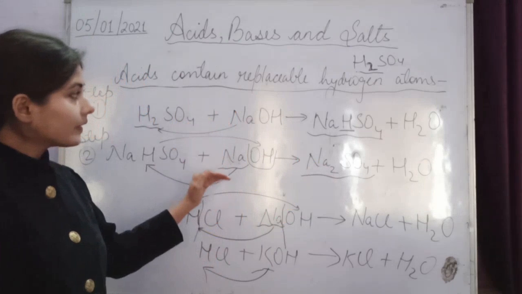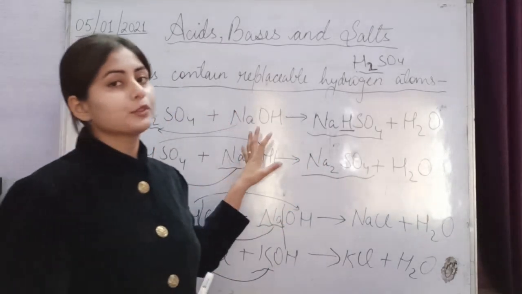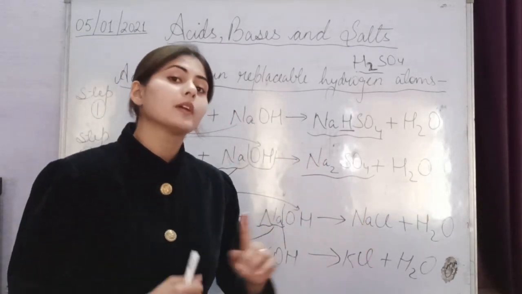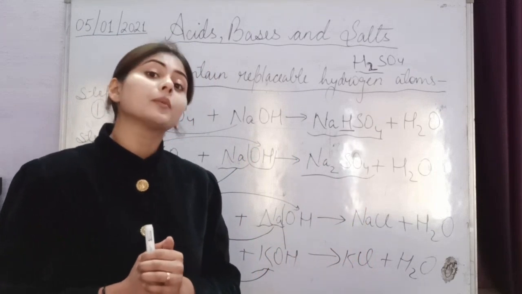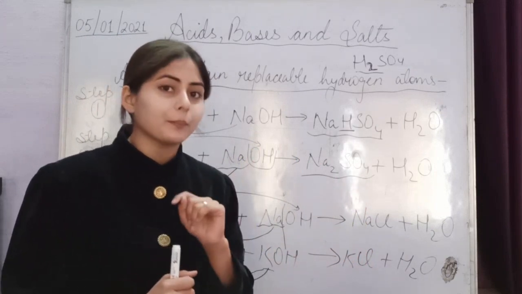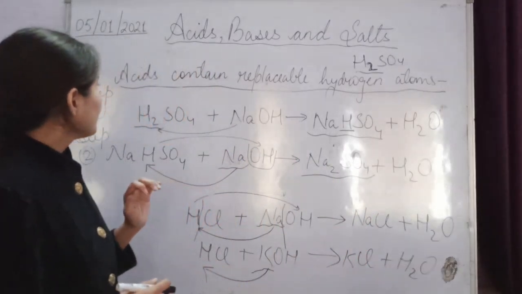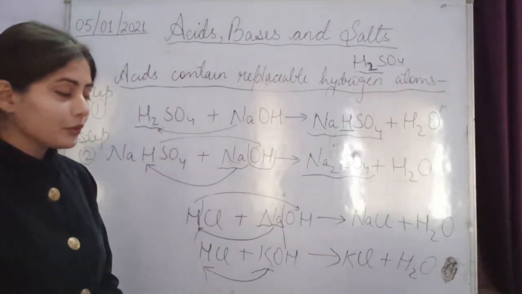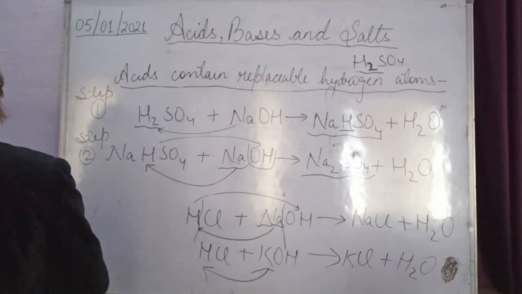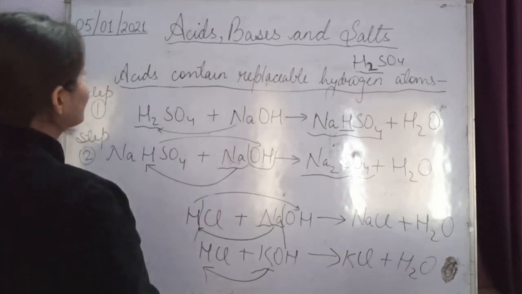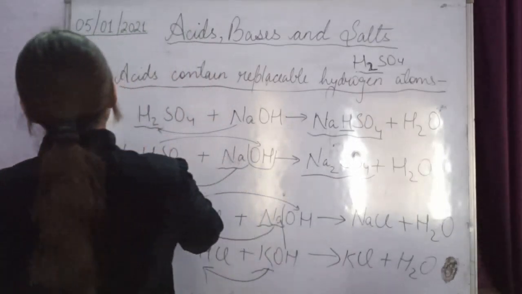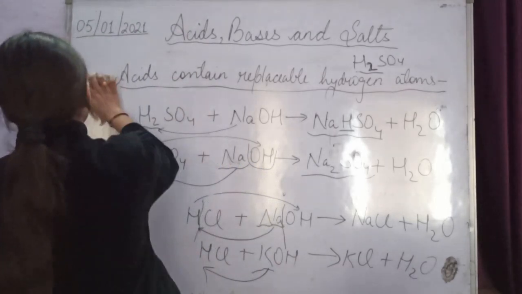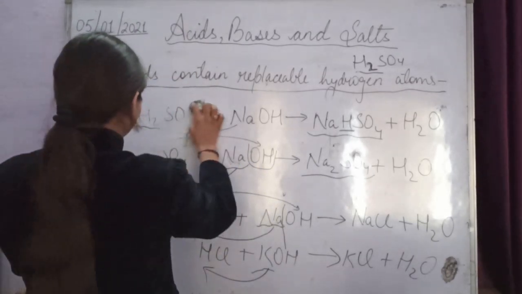So one by one we replace the hydrogen atoms from the acid compound, and they are replaced by a metal atom. Clear? If any confusion occurs, then don't worry. Ask me in the live session. I will sort out that problem. Got it?